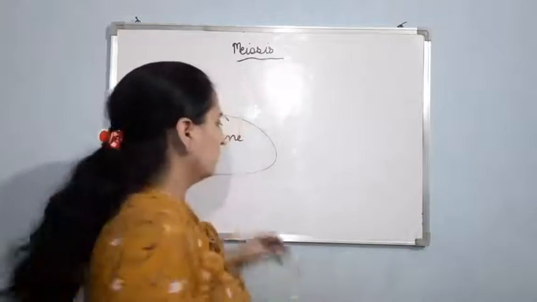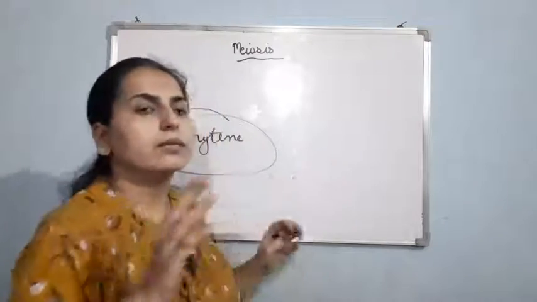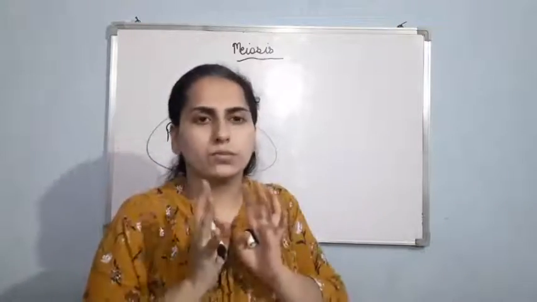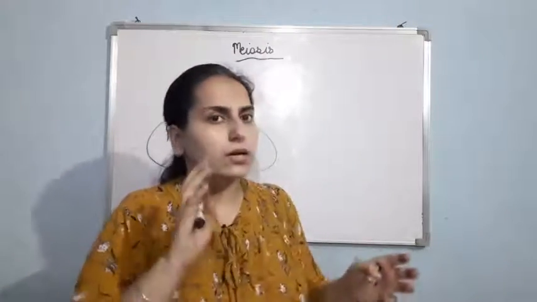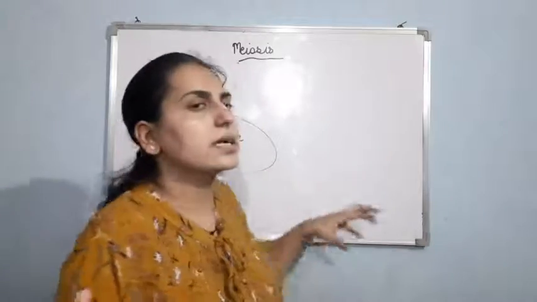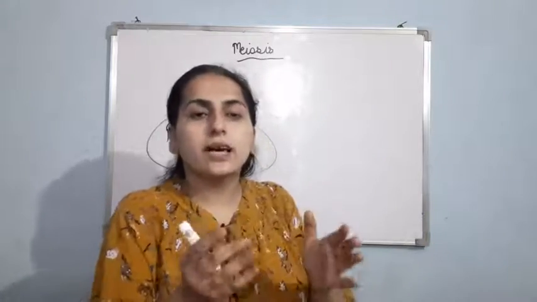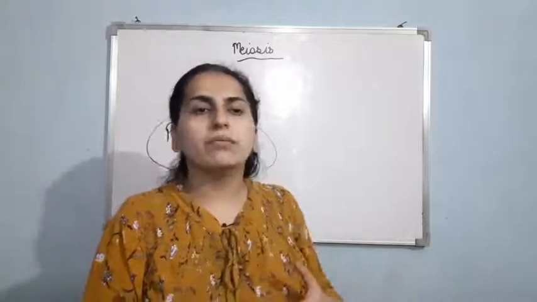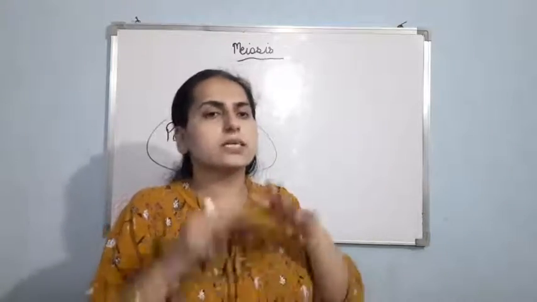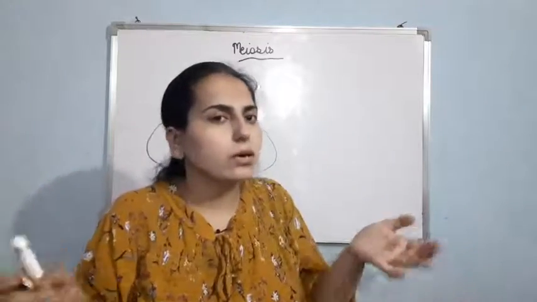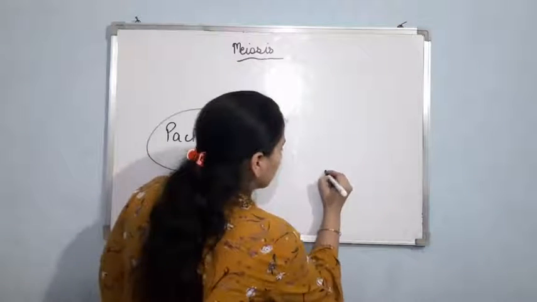Now, what are these? As I told you in zygotene, there is pairing of two homologous chromosomes. Now, in the pachytene stage, there will be crossing over between the non-sister chromatids of the two homologous chromosomes. Like this.